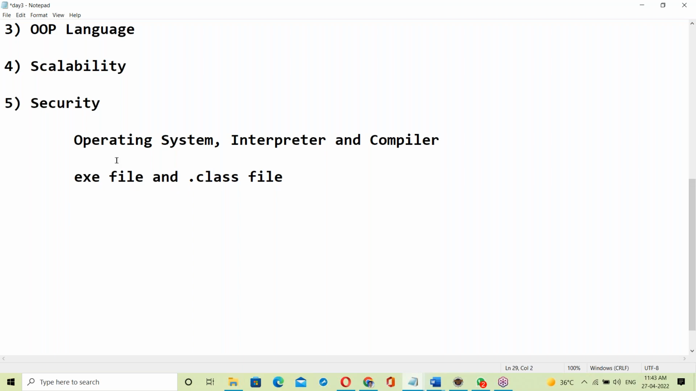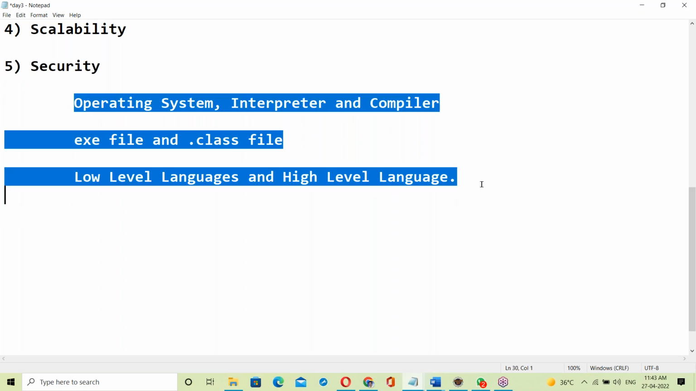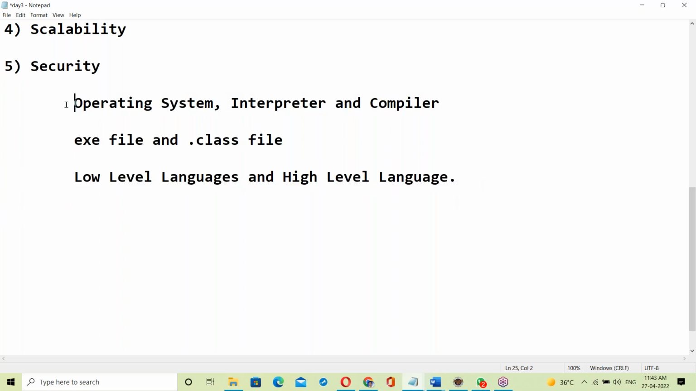Apart from this, next is language knowledge, like low level languages and high level languages. You must have this knowledge also. If you have it, Java is easy to understand. So before going to Java, these are some basics you should know. If you know these basics, it is easy to understand Java.